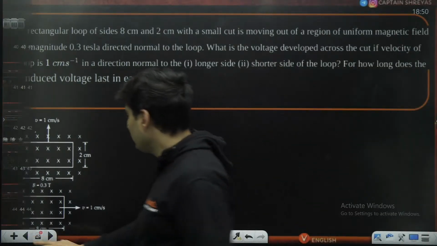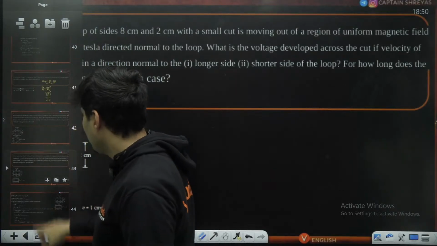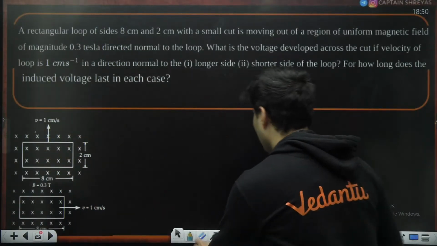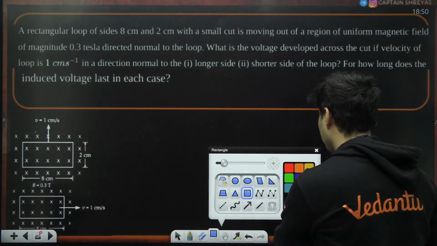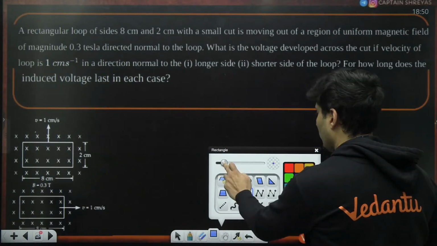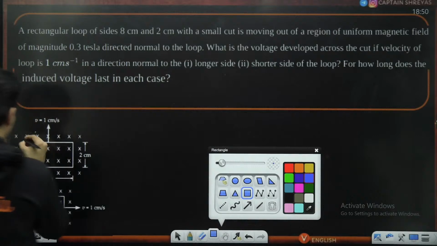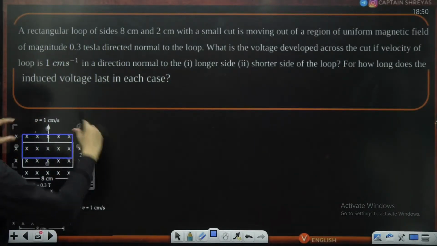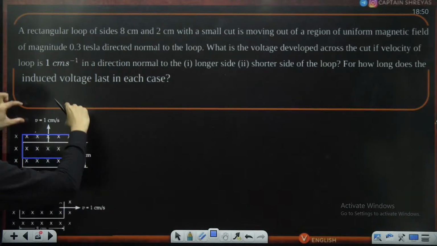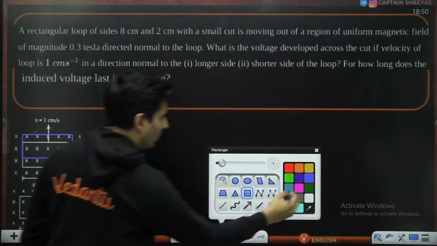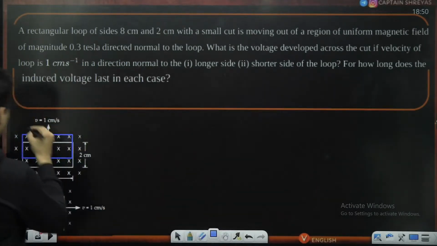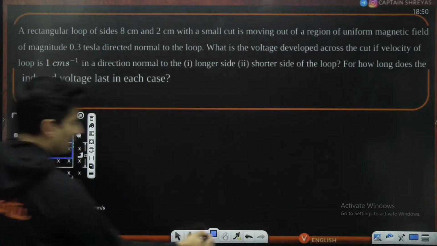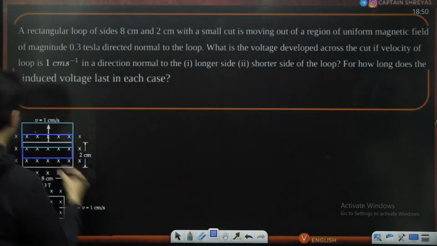Okay, so I will do both the situations on two separate figures. See, right now the loop is here. Imagine you are taking it out along the longer side. The loop will come over here. This is the moment when the magnetic field will start reducing. As you take it out slowly like this, you can see the flux in it will reduce until you take it out completely.